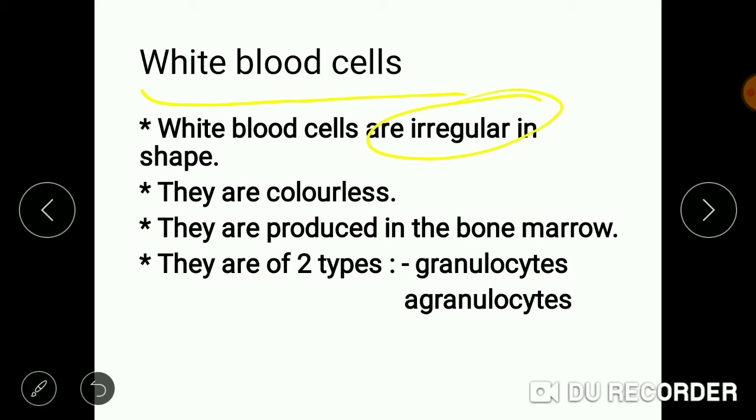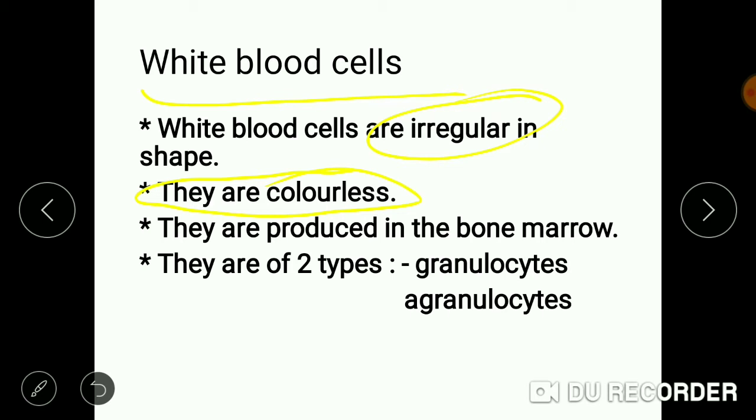Red blood cell has a red color, that is why it is named so. That red color is because of the hemoglobin content, and the oxygen absorbed by the RBC is also because of the hemoglobin. This hemoglobin content in RBC helps in binding and absorbing the oxygen. So as RBC has red color, WBC is colorless.